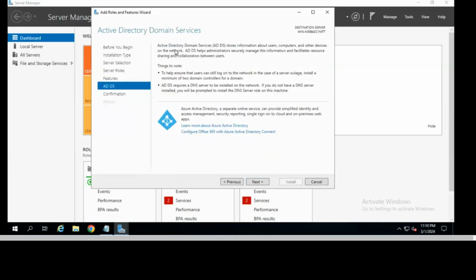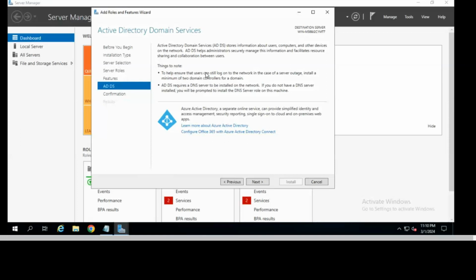Here, this is the ADDS Active Directory information. You can just see the notes. Here you can see ADDS requires a DNS server also. So if you want to configure ADDS, then you also need DNS. DNS means Domain Name Server, as we also discussed earlier. Because you are going to configure one domain name like HCL.com.